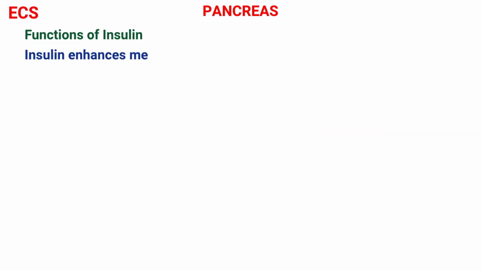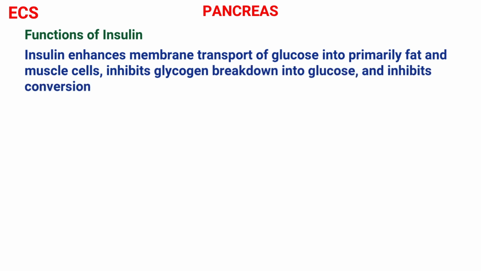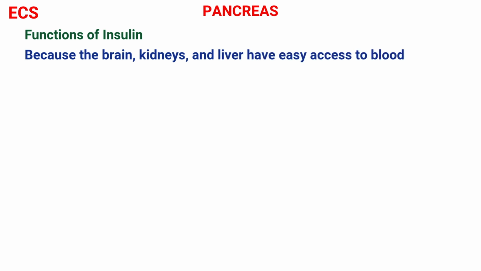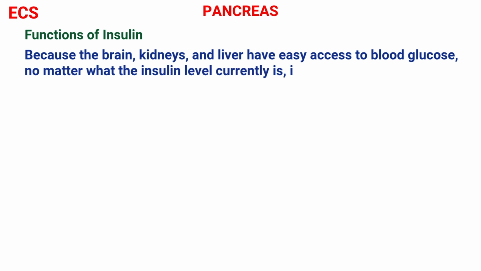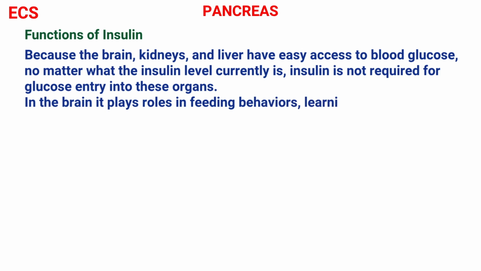What are the functions of insulin? Insulin enhances membrane transport of glucose into primarily fat and muscle cells, inhibits glycogen breakdown into glucose, and inhibits conversion of fats or amino acids to glucose. Because the brain, kidneys, and liver have easy access to blood glucose, no matter what the insulin level currently is, insulin is not required for glucose entry into these organs. In the brain, insulin plays roles in feeding behaviors, learning, memory, and neuronal development.